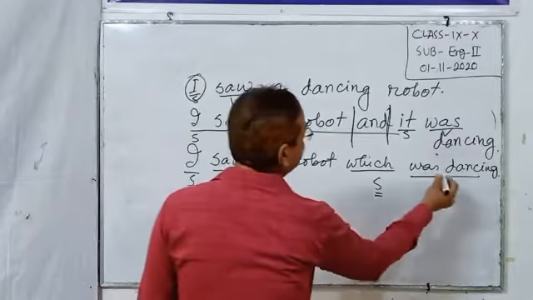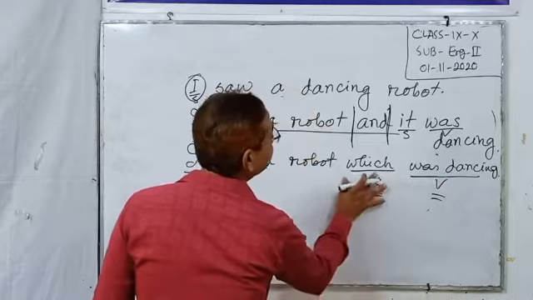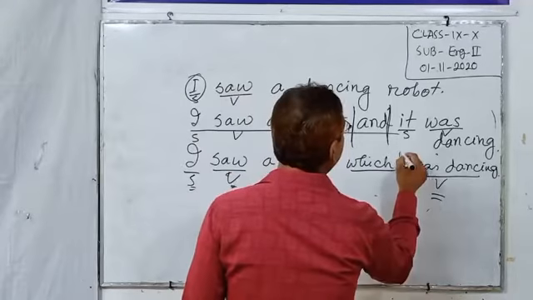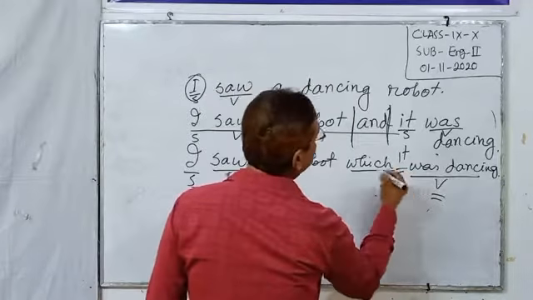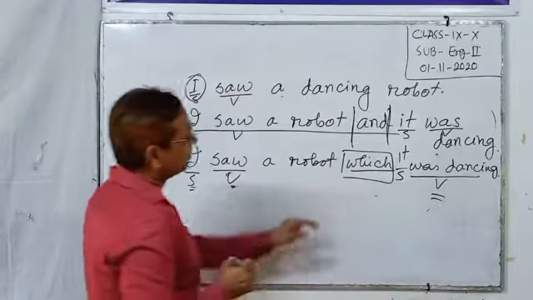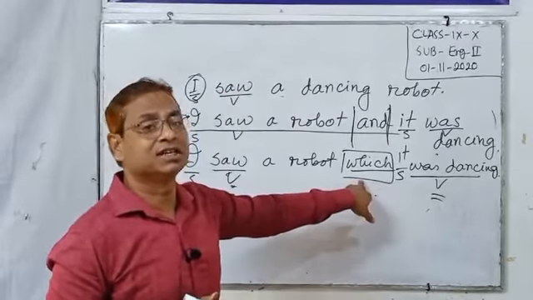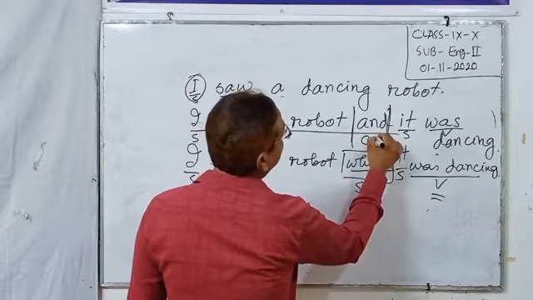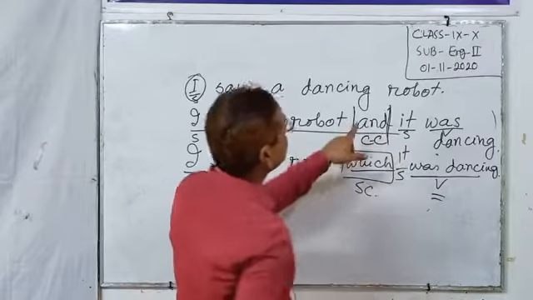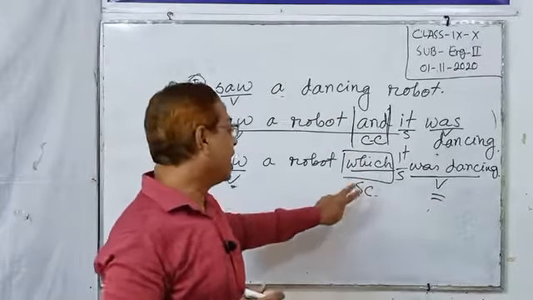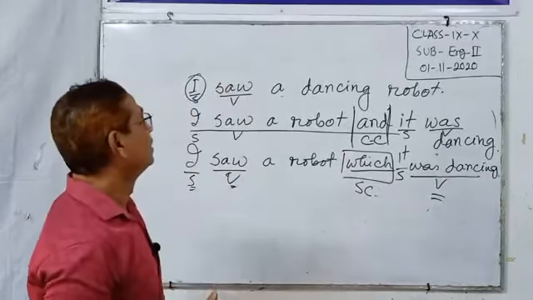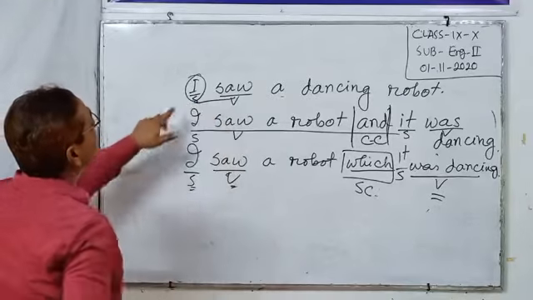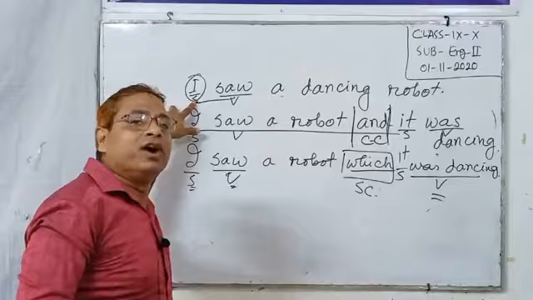This is subject verb, this is subject verb. In I saw a robot which it was dancing, it is a subject verb. We can see a subordinating conjunction is added. Subordinating conjunctions and coordinating conjunctions. This is fanboys and this is aubis.